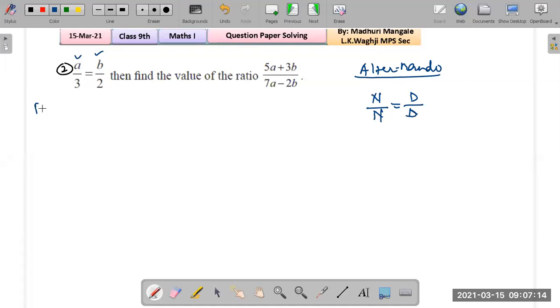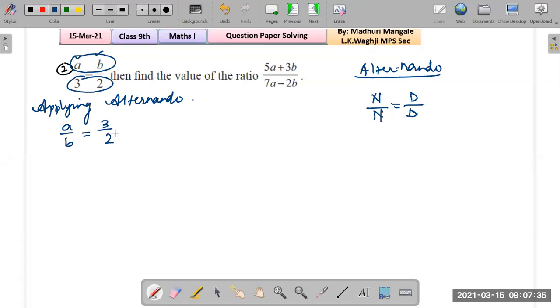So what are we doing? We are applying alternando. What happens? Numerator upon the numerator, so that will be a upon b equals to denominator upon denominator, that will be 3 upon 2. All right, so this is applying alternando.